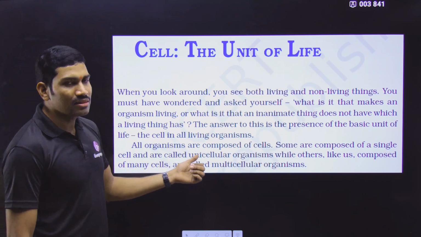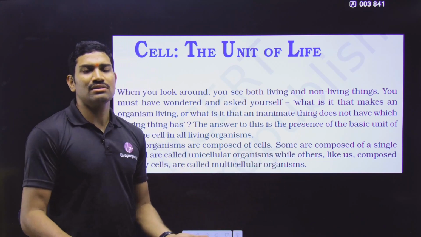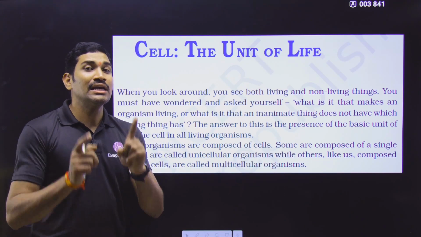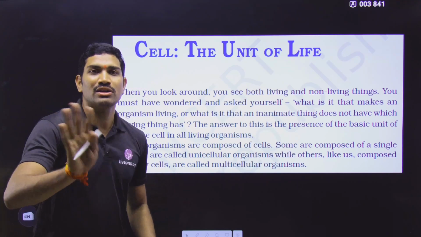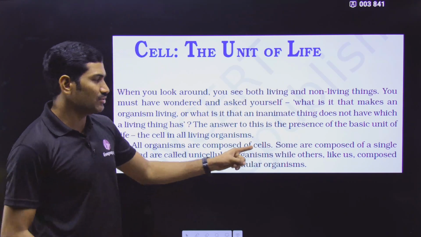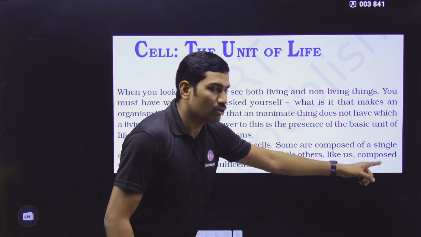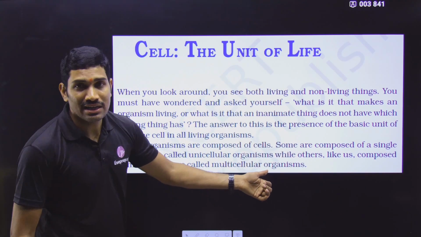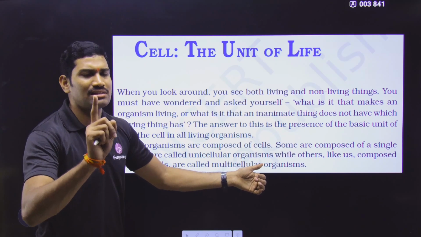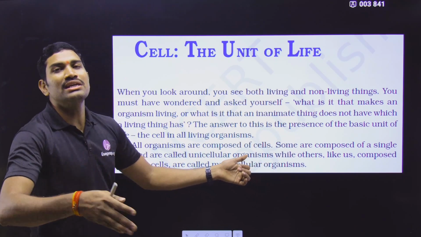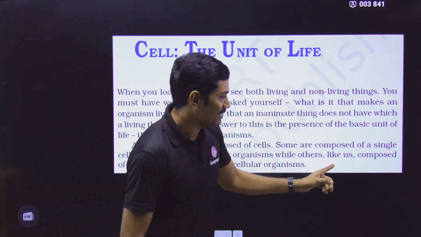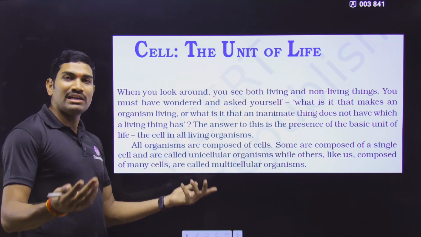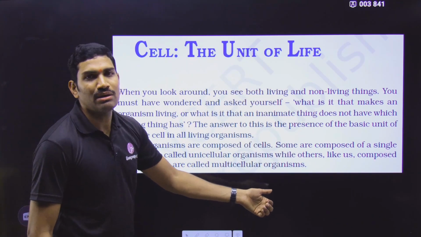Next one, all the organisms are composed of the cells. Any organism, whether it is unicellular, multicellular, whatever it is, compulsorily it should have cell. If cell is not present, that is not an organism, that is a non-living thing. That's what they are saying. And some are composed of single cell and are called unicellular organisms. Some organisms have only a single cell, in that case they are called unicellular organisms, while others like us, like human, we are composed of many cells and are called multicellular organisms.